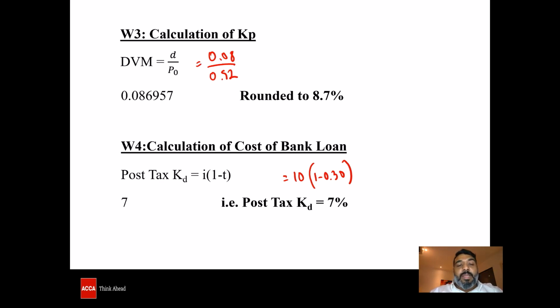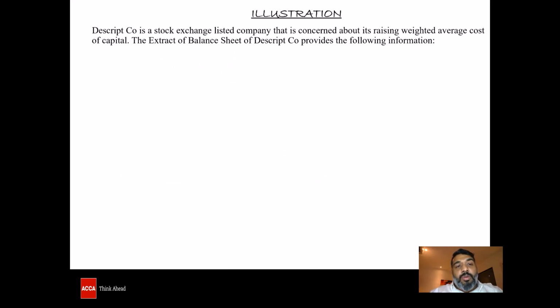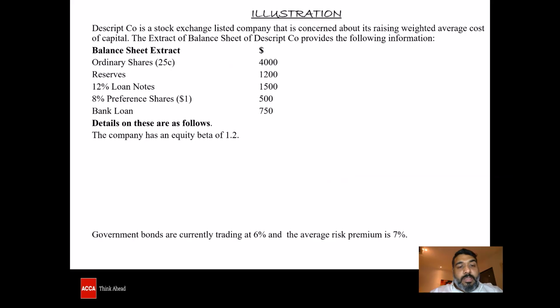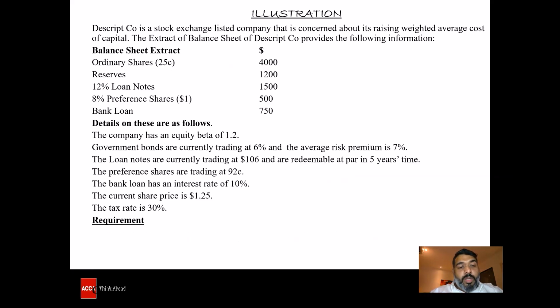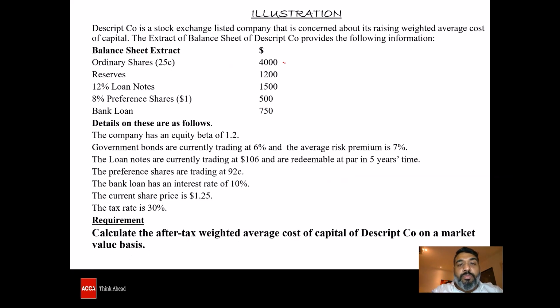Now, the next thing that we need to find out is the value of all of these, the value of these four major sources of fund. Starting from the equity, how do we find it? Whatever is given here is the book value. We need to find out the market value. How do we find out the market value of equity?